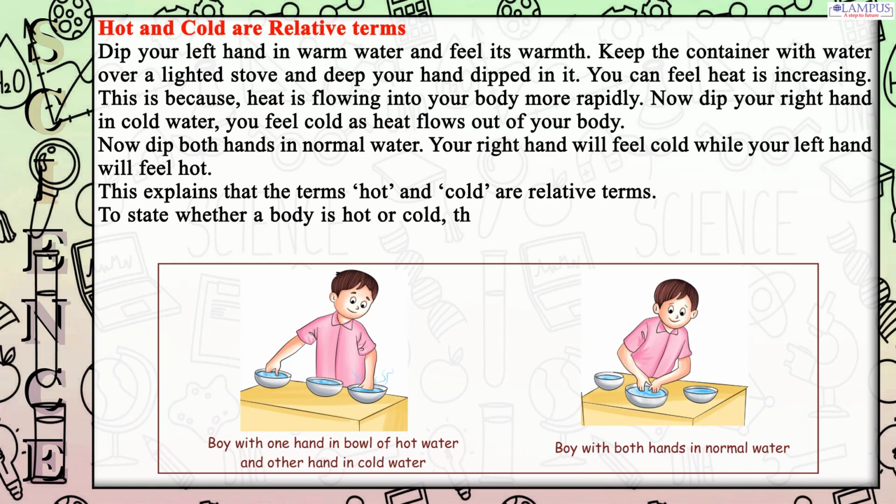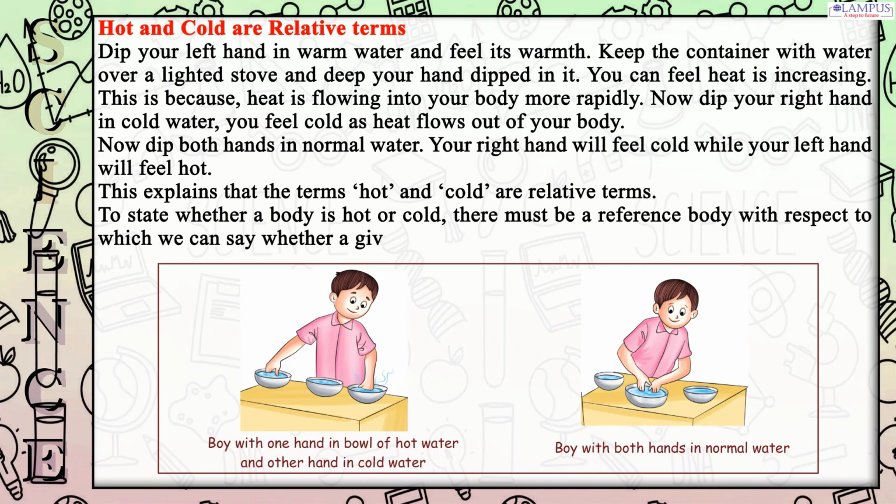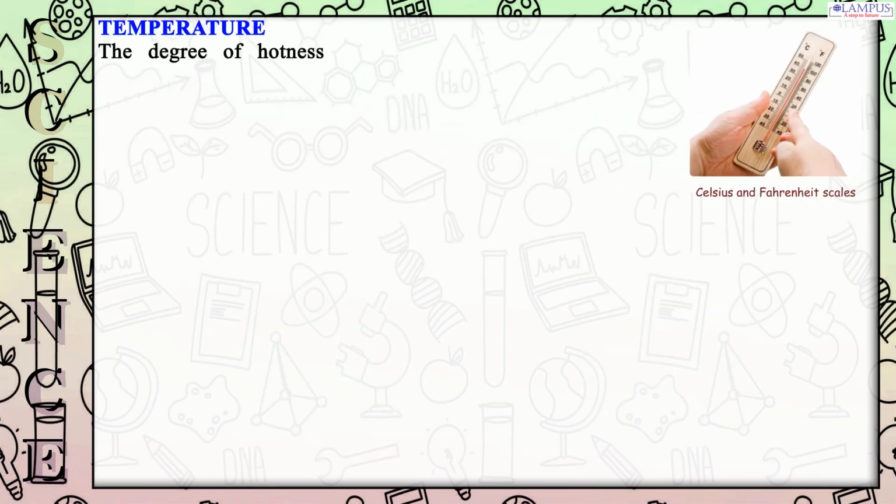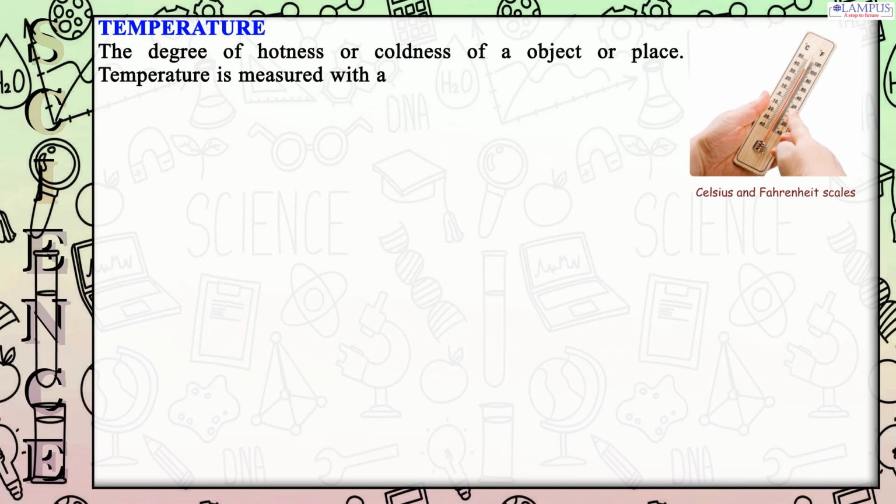To state whether a body is hot or cold, there must be a reference body with respect to which we can say whether a given body is hot or cold. Temperature. The degree of hotness or coldness of an object or place. Temperature is measured with an instrument called a thermometer. The SI unit of temperature is Kelvin, denoted by K.